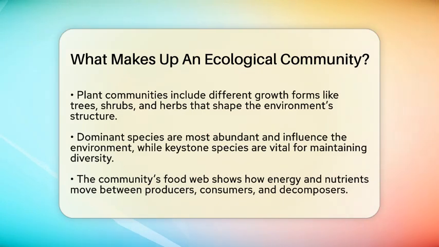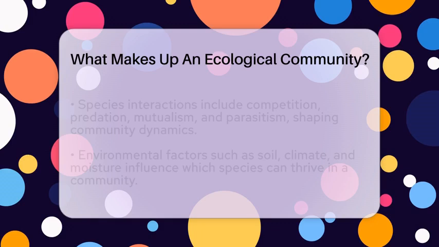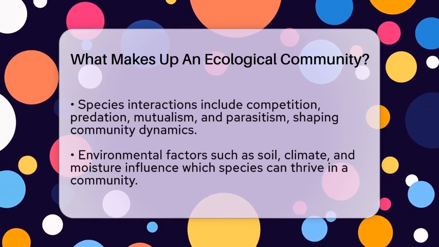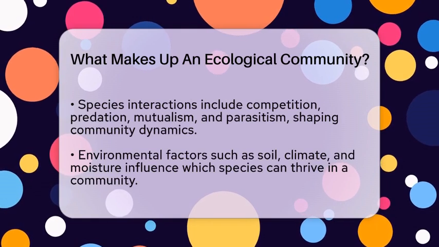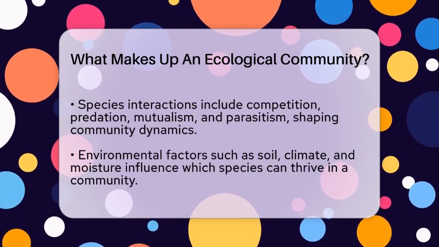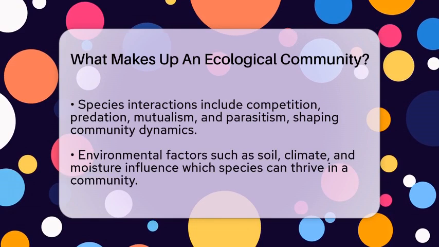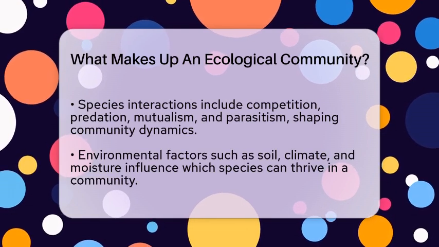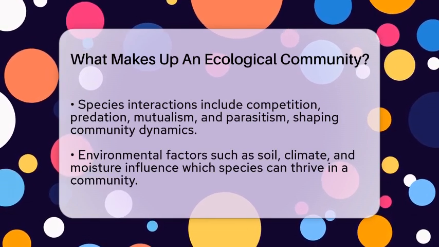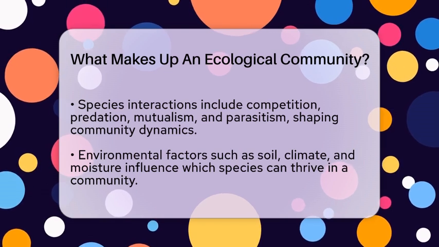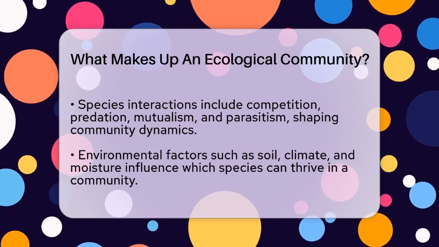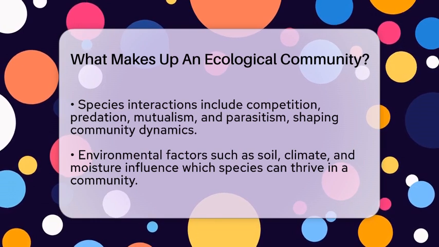A community also has a food web, which shows how energy and nutrients move from one organism to another. Producers like plants make their own food through photosynthesis. Consumers eat plants or other animals, and decomposers break down dead matter, recycling nutrients back into the soil. This feeding relationship is called the trophic structure and is essential for the health of the ecosystem.